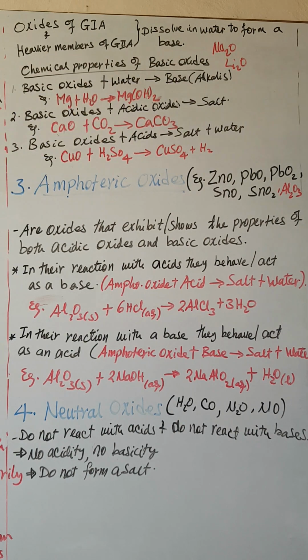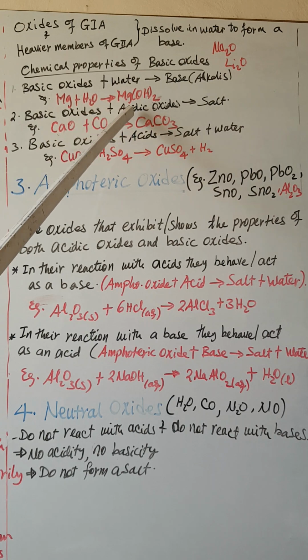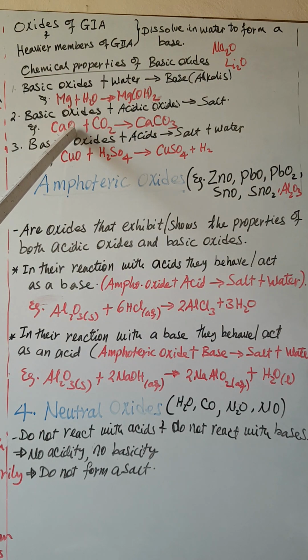So chemical properties of basic oxides. Basic oxides react with water to form a base or alkalis. Water solution of a base is called alkalis. So for instance, magnesium reacts with water to form magnesium hydroxide. Again, basic oxides react with acidic oxides to form salt. This calcium oxide is a basic oxide, metallic oxide. It reacts with the acid anhydride or carbon dioxide to form calcium carbonate, which is chalk, lime.